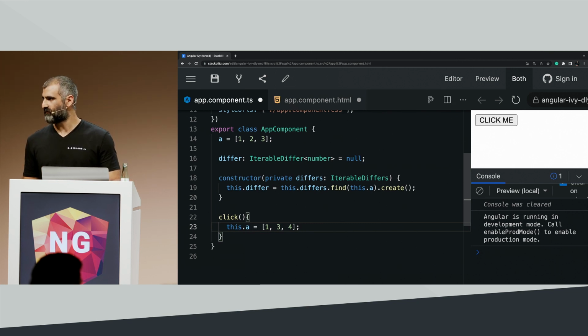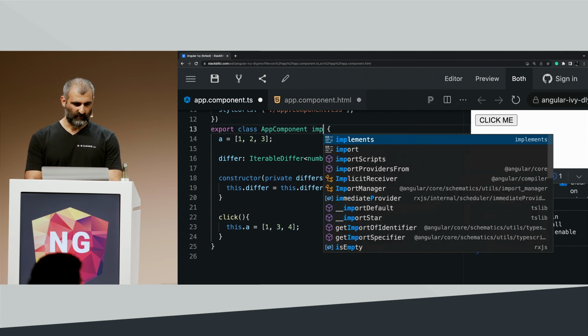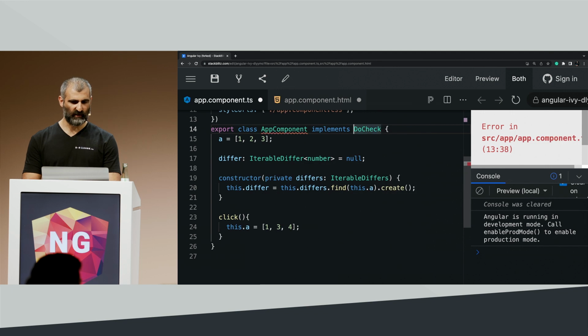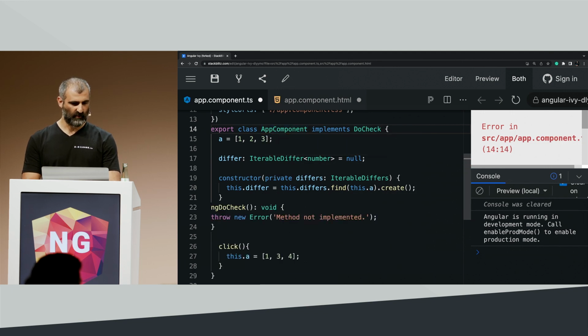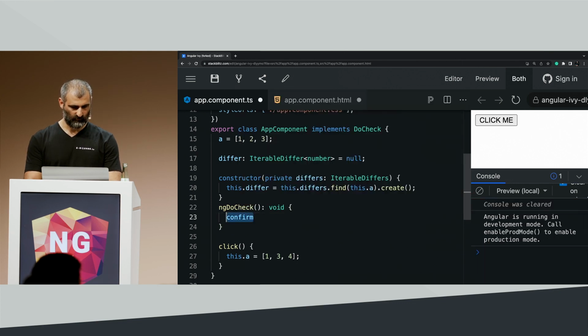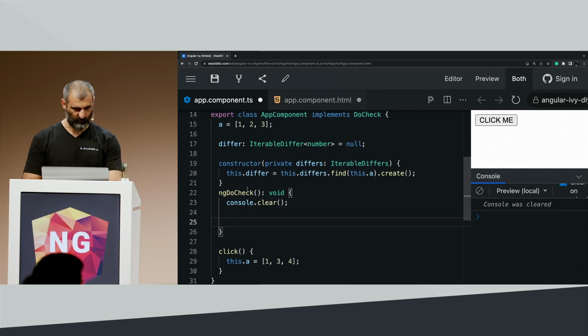Pretty easy? Awesome. I'm implementing the ngDoCheck lifecycle hook, so in every change detection cycle, I can check what's changed in my implementation. First thing, let's clear the console so it's a little cleaner.